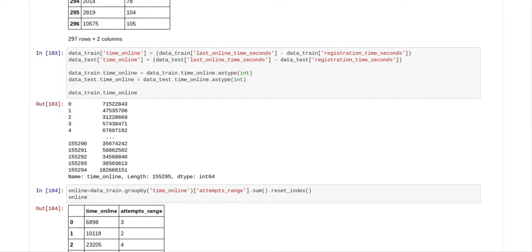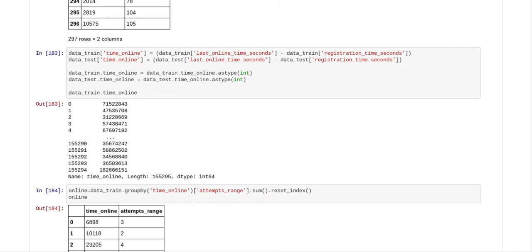The next thing we did was time online, and I experimented with time online. It was data train time online, a new column that I made, equals data train last online time seconds minus data train registration time seconds.